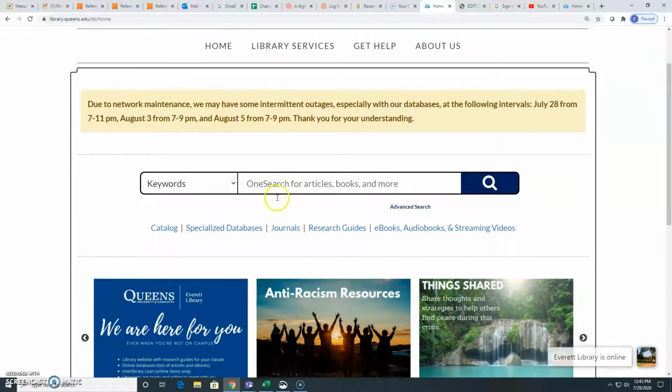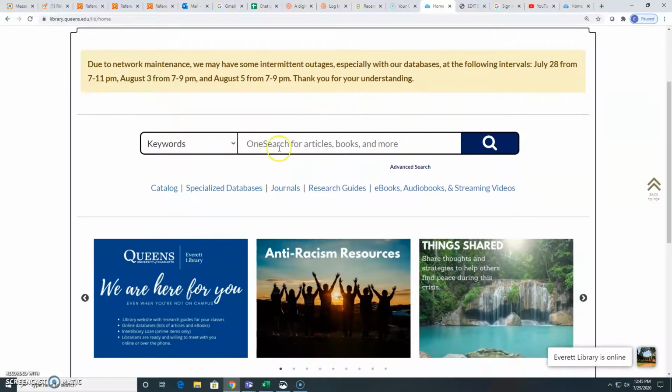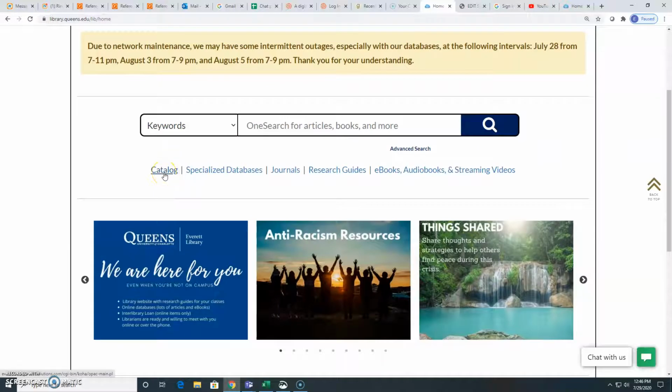So scrolling down, here's the OneSearch search box, and this is a great place to start. About 90% of our information is included here, so that includes access to our print books as well as all of our e-resources. We're going to have another video about OneSearch that you can learn more about how to use that effectively. And then here's our catalog.